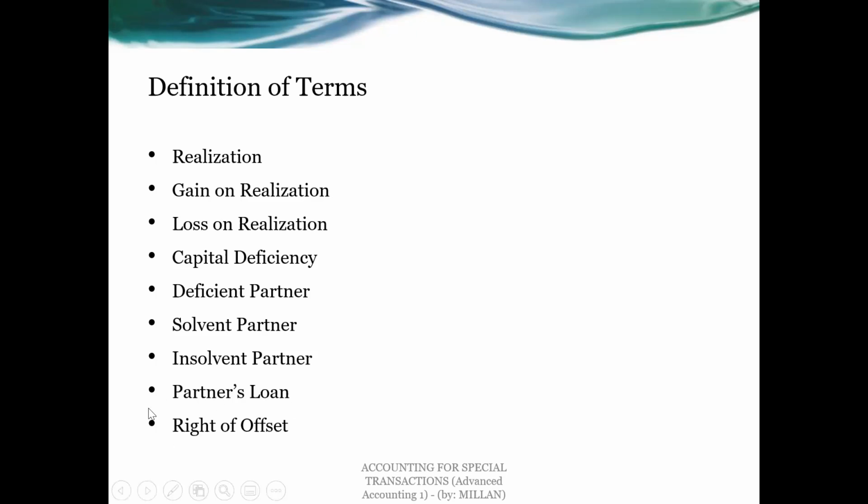Then the last term, we have right of offset. Right of offset is an established legal doctrine that a deficient partner can exercise to partly or fully apply his loan to the partnership against his capital deficiency in the process of liquidation. Now, with this particular term, we will have an example later on, through an exercise wherein one of the partners will exercise this right of offset. To explain it further, we will have this one later on in the exercise.